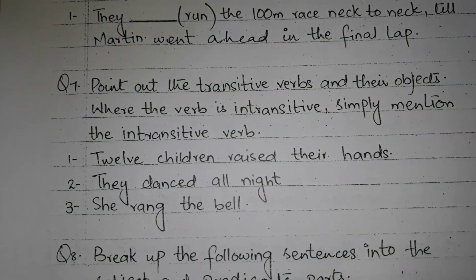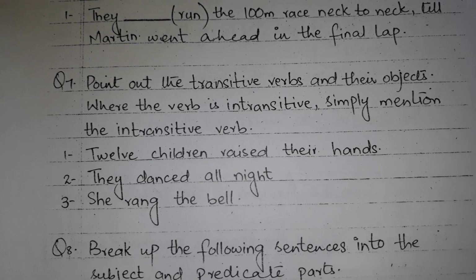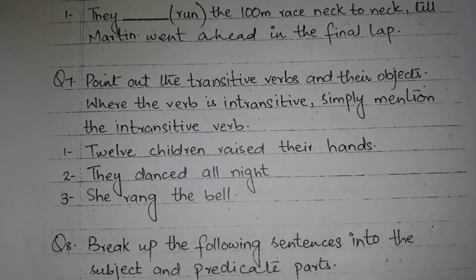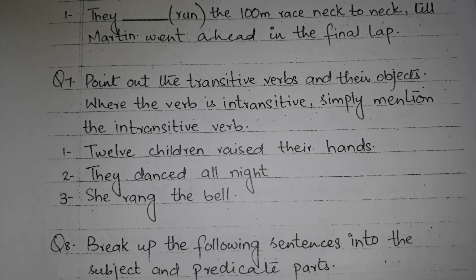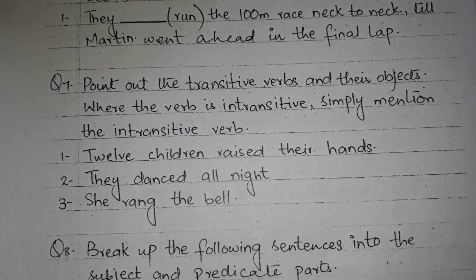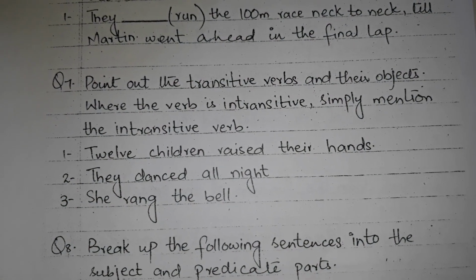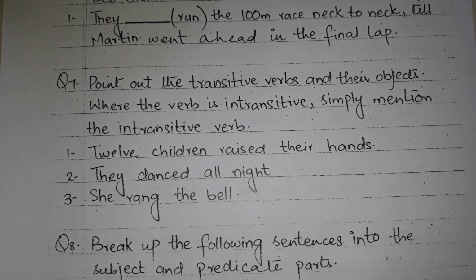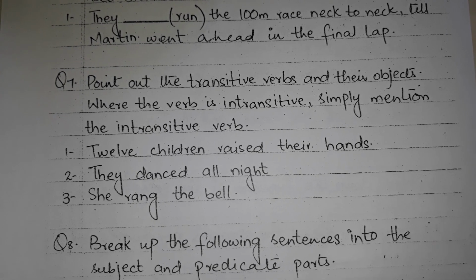Students, here 3 sentences are given. Number 1, 12 children raised their hands. Number 2, they danced all night. Number 3, she rang the bell. Students, you have to point out the transitive verb and intransitive verb. And in case of a transitive verb, you have to mention the object.